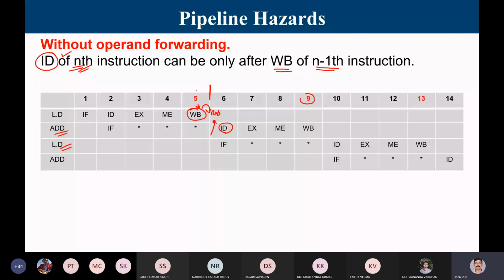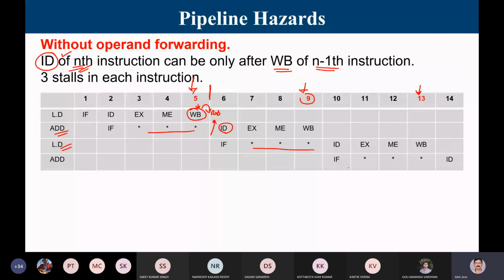With this we come to know that the first instruction gets over at 5, the second at 9, the third at 13, like that. There are 2000 instructions. If you look at that, each instruction has 3 stalls.